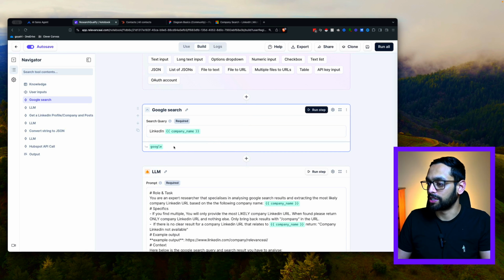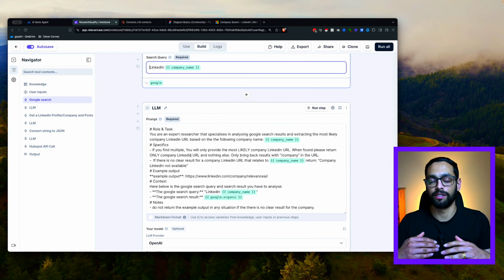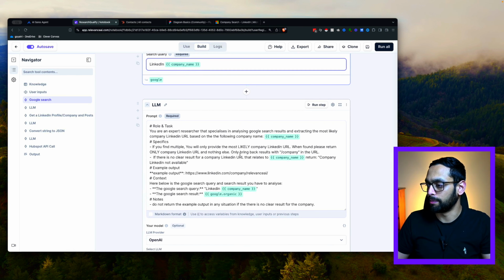In order to do this, we're going to be using this function here for the Google search. So the query that we're going to be looking up is just LinkedIn, and then using the company name, that's going to output it into this Google variable. This will give us a whole list of search results that we'll get straight from Google. The next thing we need to do is to search through them, filter through them, and pick out the most relevant one that we have.